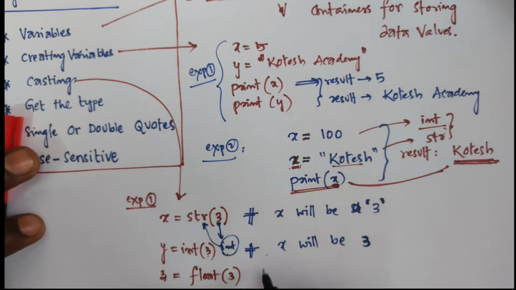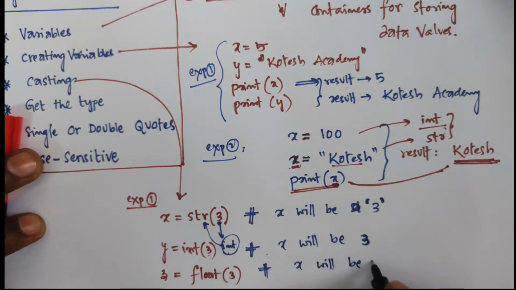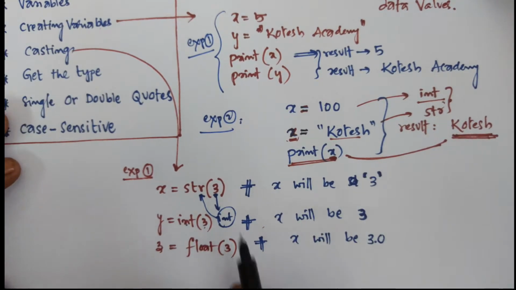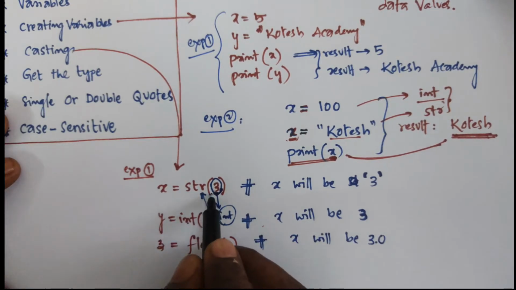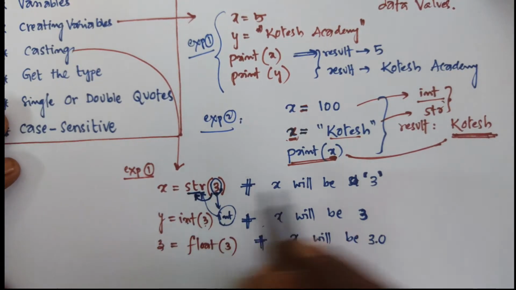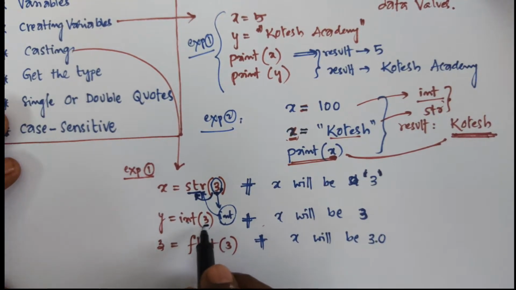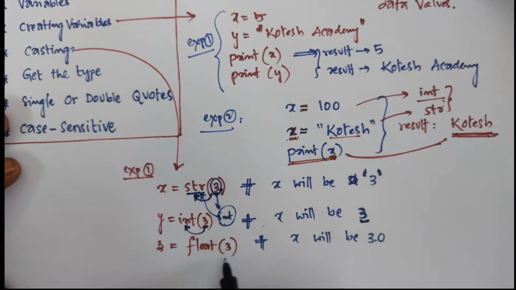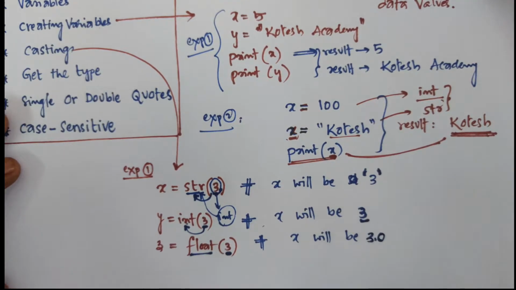Then you get the response z will be 3.0. What is the final conclusion of this example? We take an integer value as input, and it is converted into string form. That's why the result is in single quotation. The integer converted in the same manner gives the number 3. Here the input number is 3, and you convert it to floating, that is fraction values, which gives 3.0.